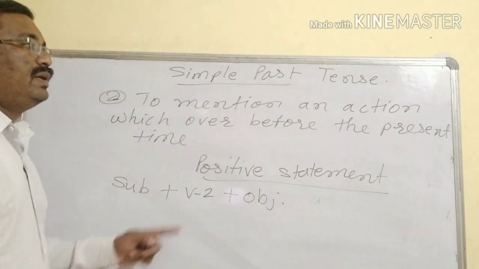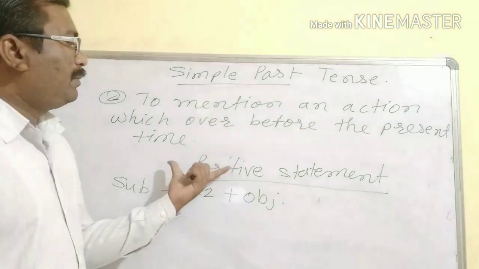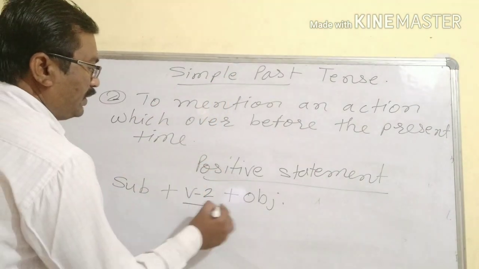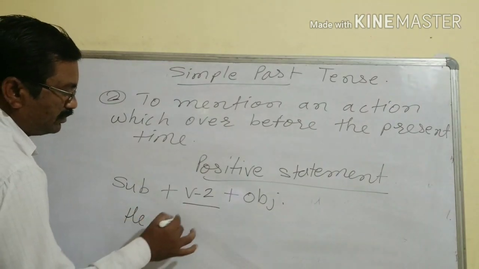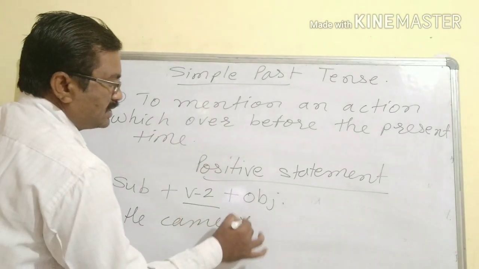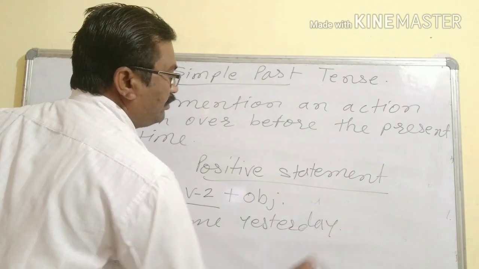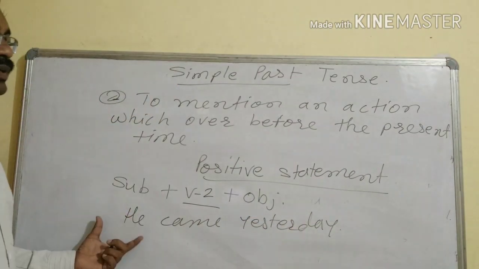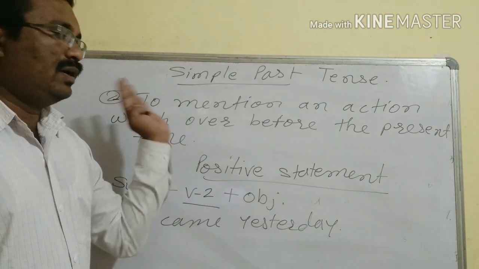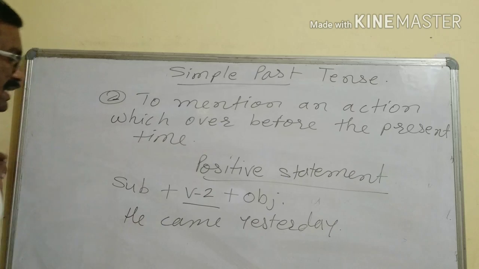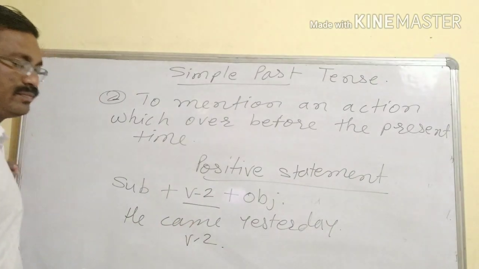We use V1 in a positive statement in simple present tense, and in past tense we use V2. Like he came yesterday. We mention the time, or we give the reference of the time we are talking about. If the time is over, we use simple past tense. He came yesterday. This is V2.